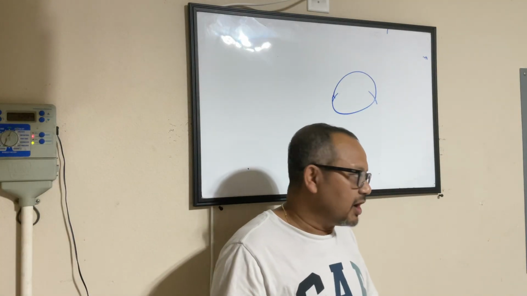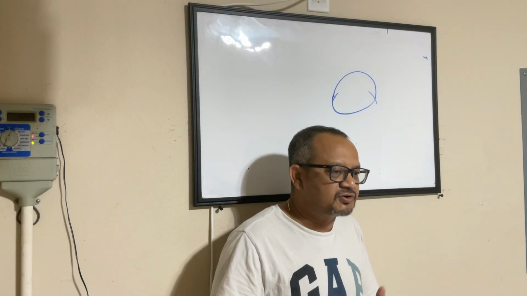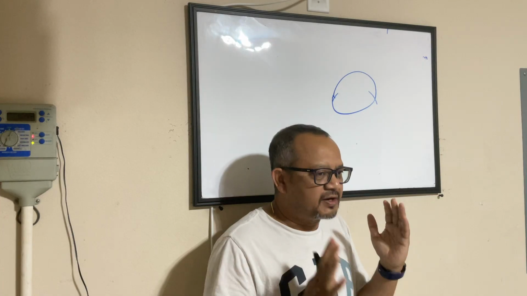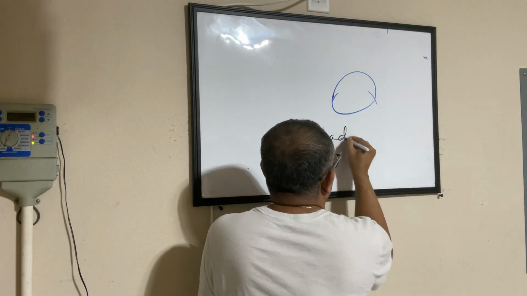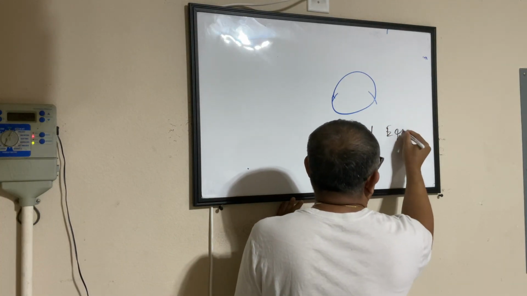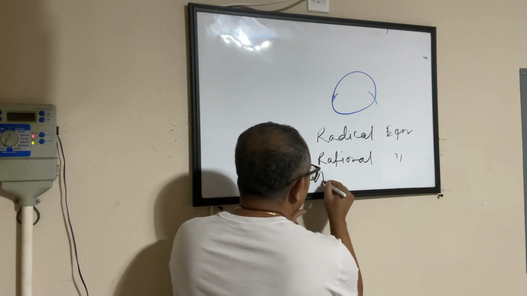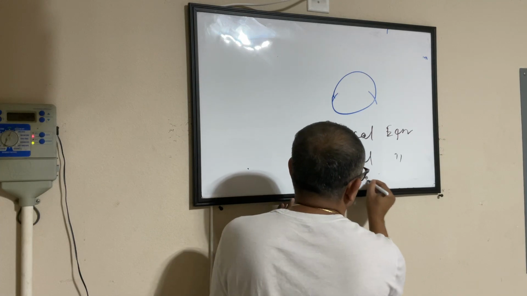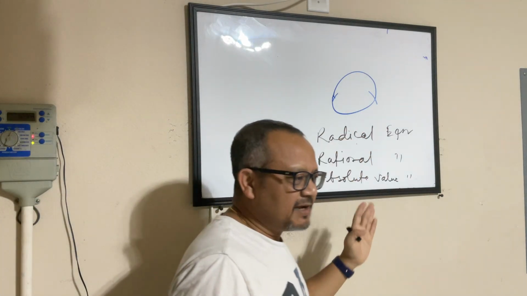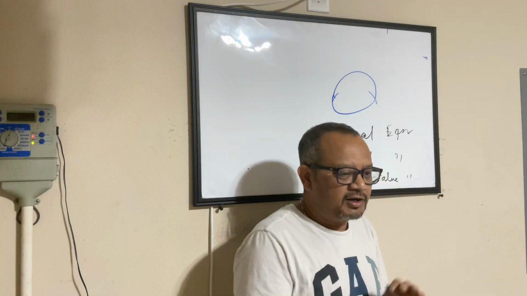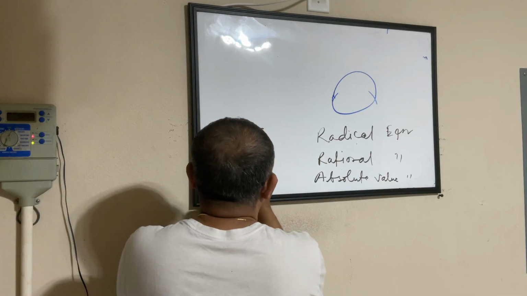Okay. So Tanu, since you were not in the class yesterday, I have uploaded the video of yesterday's class. I'm not sure if you got a chance to go through it or not. But just to give a quick background of what we plan to cover this week, these are the three things. Radical equation, rational equation, and absolute value equation. Though these names sound a little loaded, they are not.